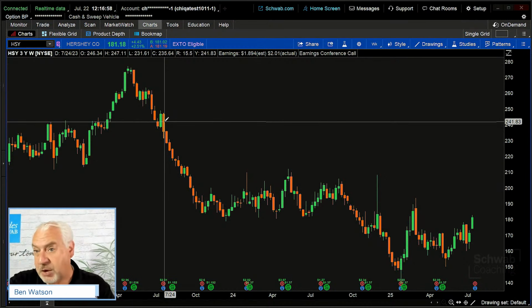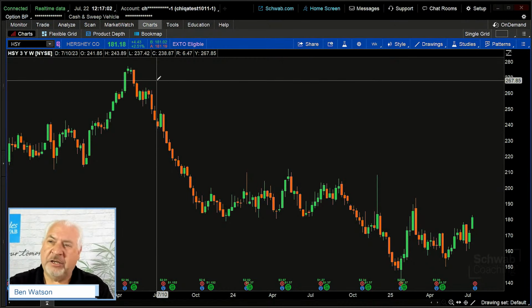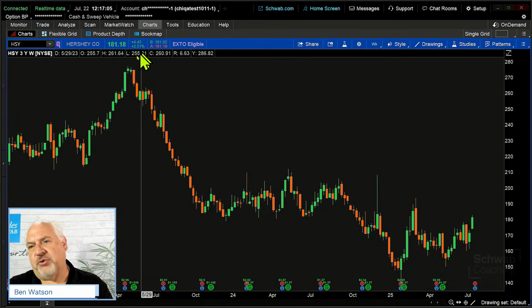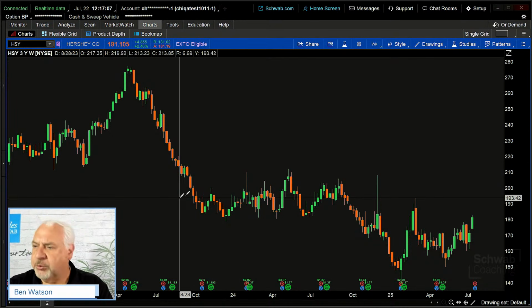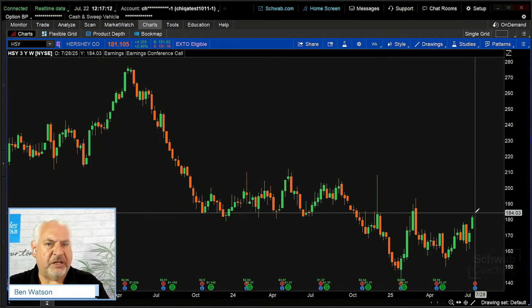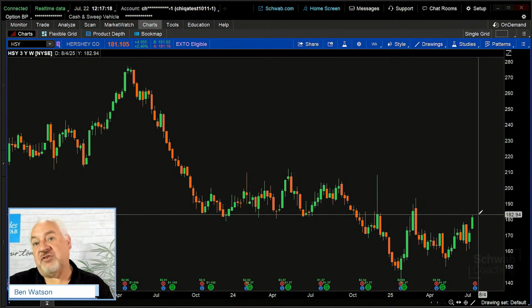And I can see within the context of this 3-year weekly chart that there was a downtrend. Here was a little bit of an uptrend right in this time frame. Here was a sideways trend. Here was a downtrend. And once again, we can identify those longer term trends within the context of this longer term information. Each one of these candles represents a week. That means each one of those candles has a lot of information, right?